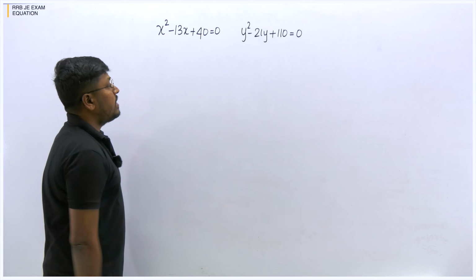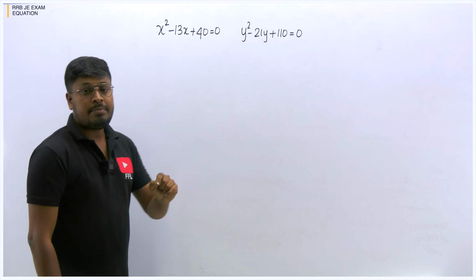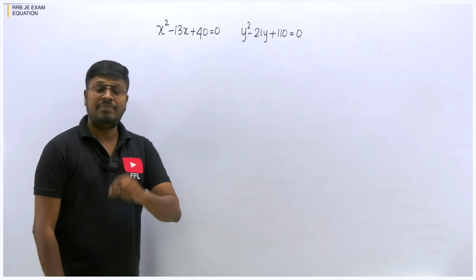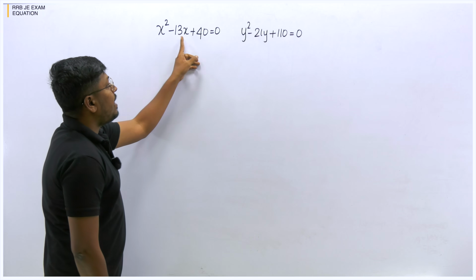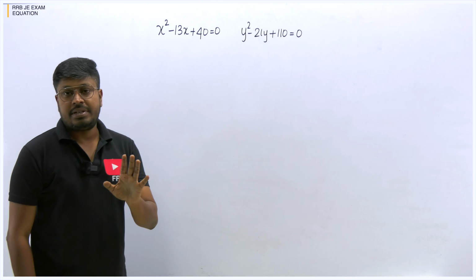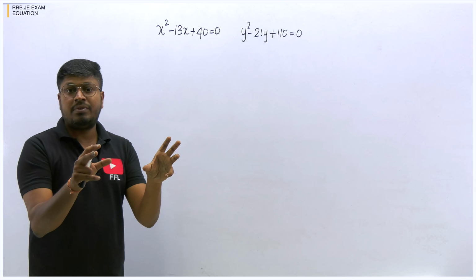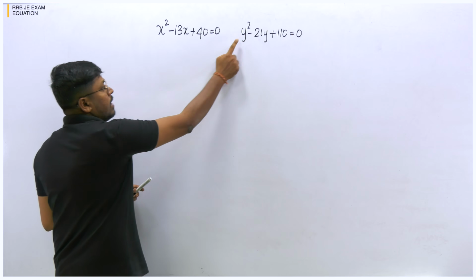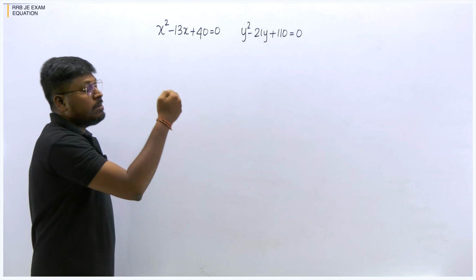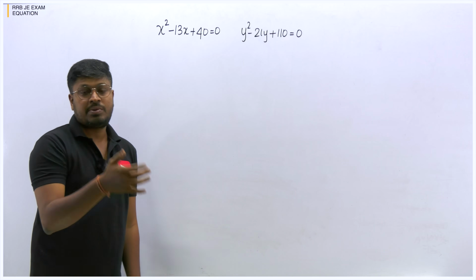So here is question number 1 on equation. Every time while seeing a question, the first step is to decide which type of equation it is and then how to solve it, right? So which type of equation is it? x square, x under constant, y square, y under constant. So it's a quadratic equation, first model quadratic equation. Inside the first model we have two categories of question, and here before x square and before y square there is no constant. So it's model number 1, which does not contain any constant before x square and y square.